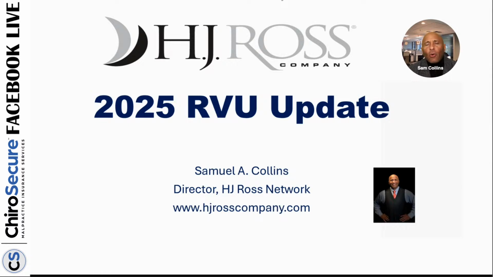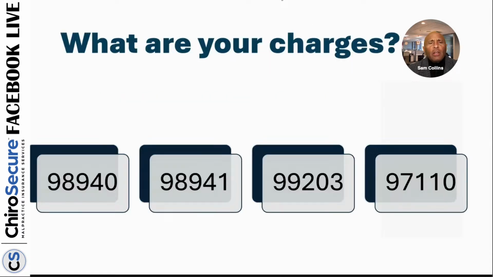Realize 98941, your 3 to 4 region manipulation, has about a 35% higher value than 98940. That's why you'll see that in Medicare rates even. So I want to really start with you all looking at what your current charges are for these 4 codes. You'll see here I have 2 of the spinal manipulation codes, the 1 to 2 region and 3 to 4. I have your mid-level new patient exam, and I've chosen just exercise, 97110. Now, if you're saying, oh, Sam, I don't do exercise, that's fine. It could be any code.